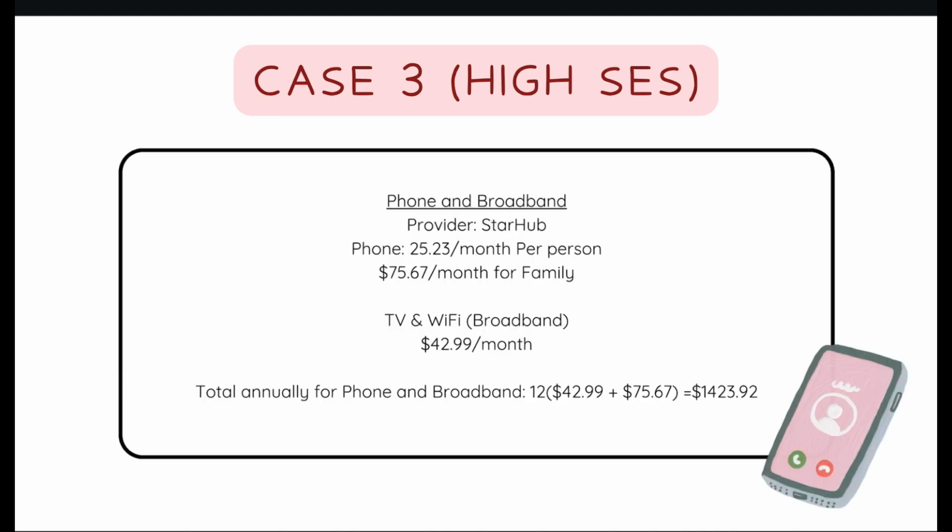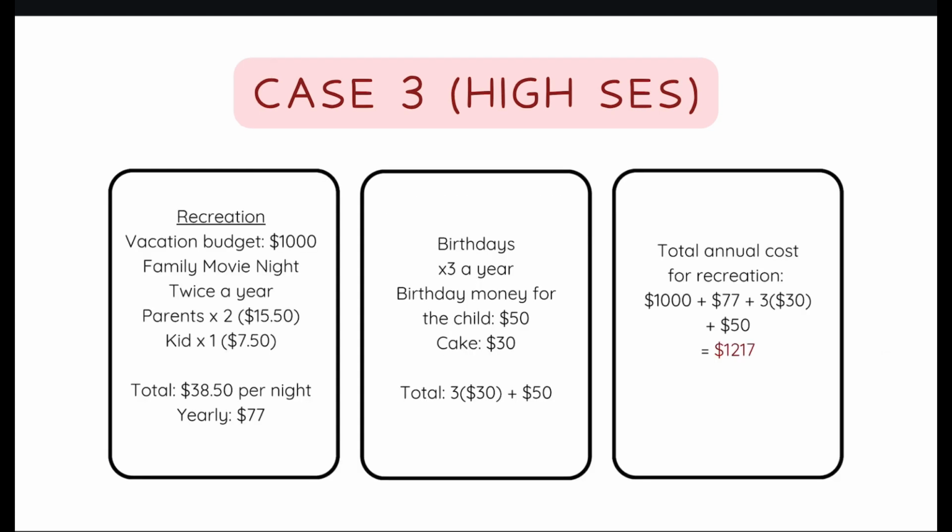Moving on to phone and broadband, our chosen provider is StarHub. The phone bill is $25.23 per month per person. This leads to $75.67 for the family a month. For TV and broadband, we have chosen a plan that costs $42.99 per month. This leads to a total annually for phone and broadband being $1,423.92. Moving on to recreation, the given vacation budget is $1,000.